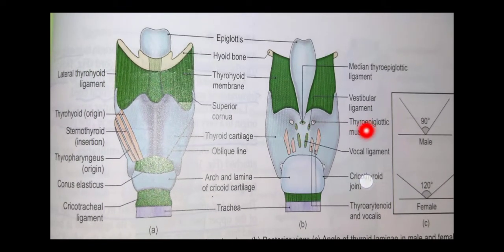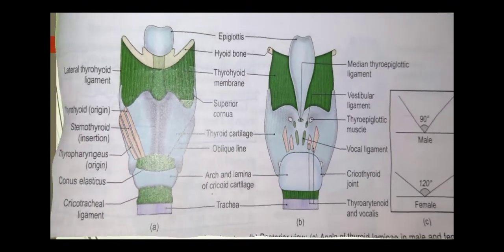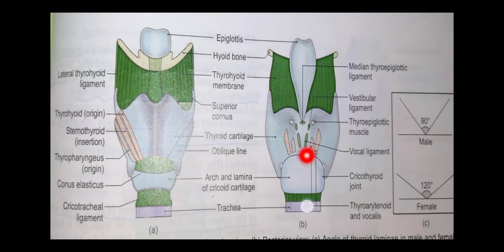अनपेड मसल है. थायरो पेड वाले मसल है. थायरो एपिग्लोटिक मसल इज हियर. वोकल लिगामेंट से ये thyroepiglottic muscle. First one is the thyroepiglottic muscle, second one is the thyroarytenoid, and here is the thyroarytenoid and vocalis muscle in the paired.